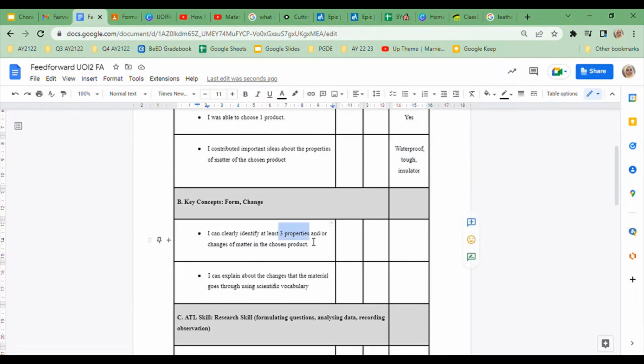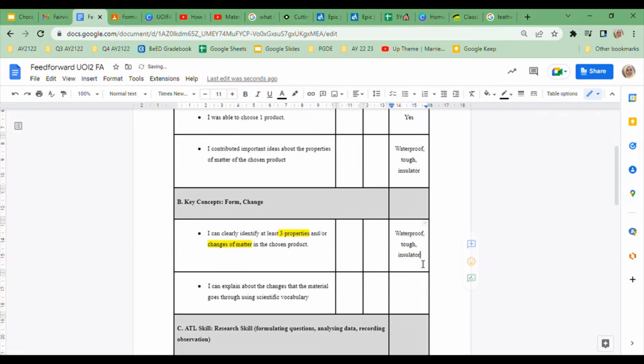So you need to have at least 3 properties of matter, properties of materials, and changes of matter. You can choose either one, or you can put in both. That would be better, so that I can see clearly your understanding of this unit. So you could use this. Writing these down will already mean that you've managed to tick this part off of your list.